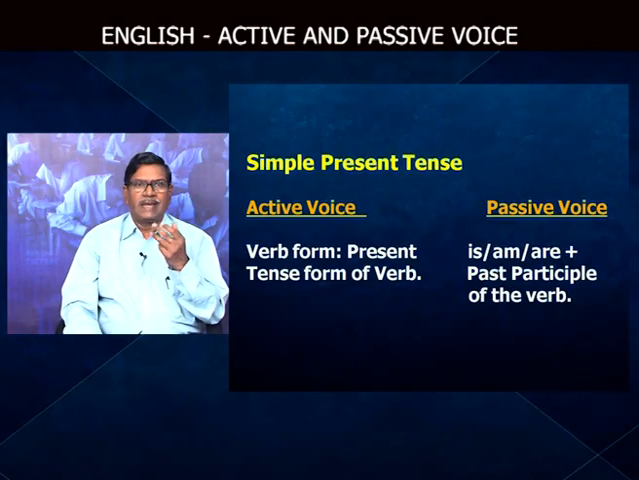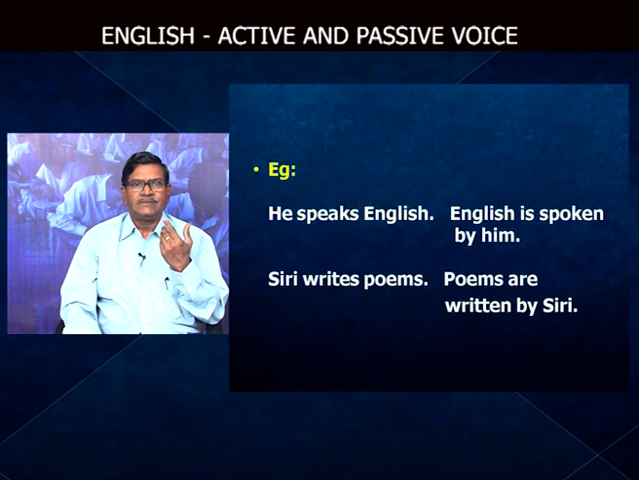Now, let us have the active and passive voice verb forms tense-wise. Active voice verb form: present tense form of the verb, and it becomes the past participle of the verb preceded by either is, am or are. Example, he speaks English. English is spoken by him. He speaks English. This is simple present tense.